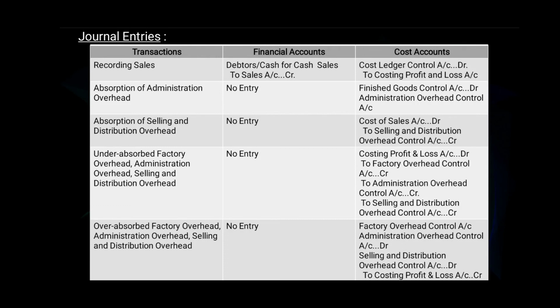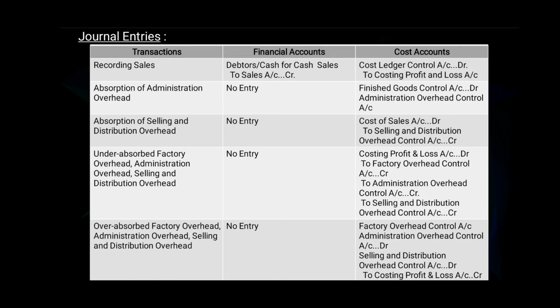24. Absorption of administration overheads. In financial account, there will be no entry. In cost account, the journal entry will be finished goods control account debit to administration overhead control account.